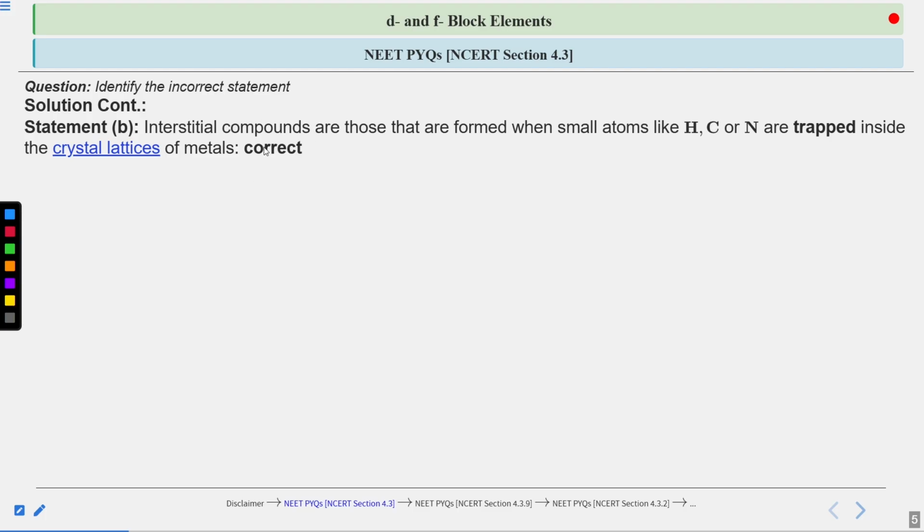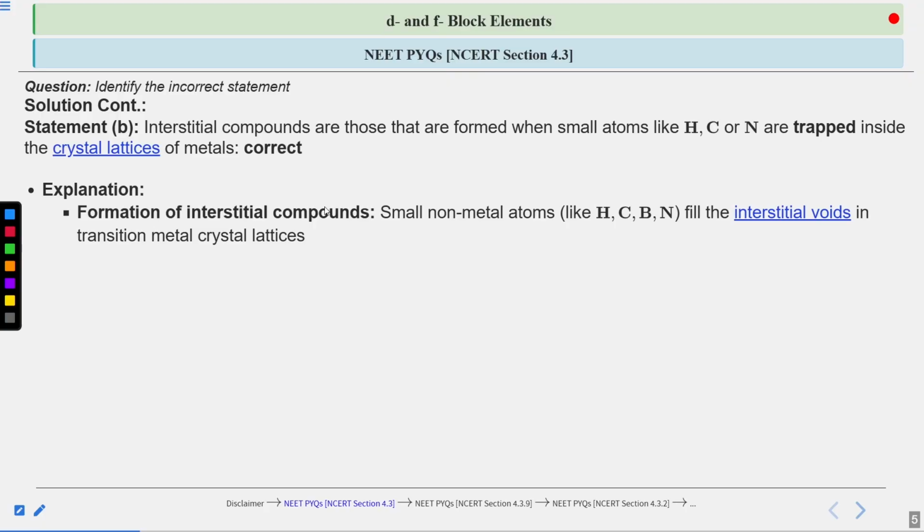Let's see the explanation. The formation of interstitial compounds. So how the interstitial compounds form, that you have to identify, right? So interstitial compound formation includes small non-metal atoms like hydrogen, carbon, boron, or nitrogen.